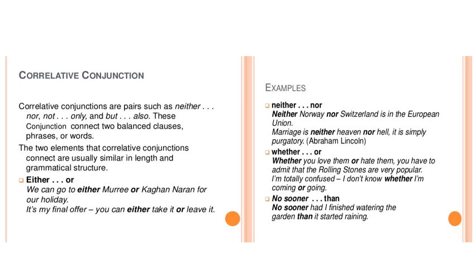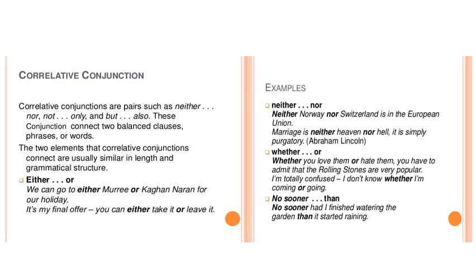The two elements that correlative conjunctions connect are usually similar in length and grammatical structure. यानी equally, जैसे एक शुरू एग्जाम्पल में आपको बताया था कि दोनों को equally ट्रीट करता है. In the correlative conjunction आपके जो clauses होते हैं दोनों already balanced होते हैं. For example, we can go to either Murree or Kaghan Naran for our holiday. So दोनों clauses को equally treat कर रहा है.